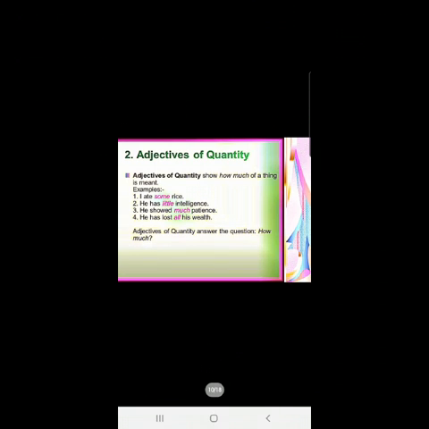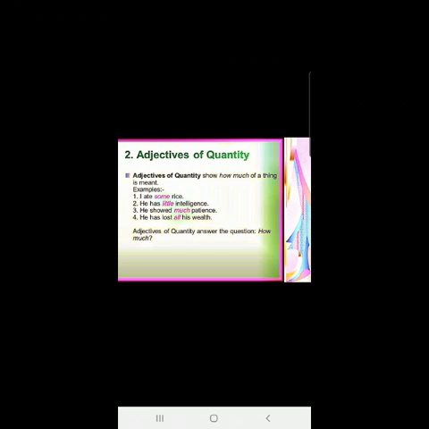Now, let us see adjectives of quantity. Adjectives of quantity show how much of a thing is meant. How much. Children, please remember, these adjectives tell us the quantity of a noun which is uncountable, which you cannot count. Okay? And it answers the question how much. Much we use for the nouns which we cannot count.